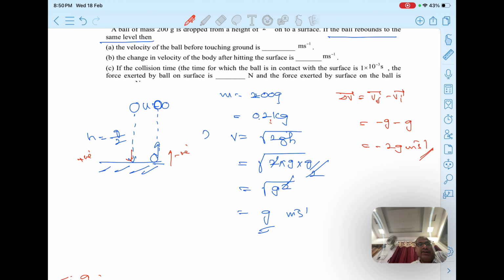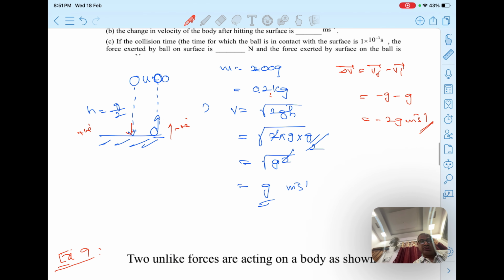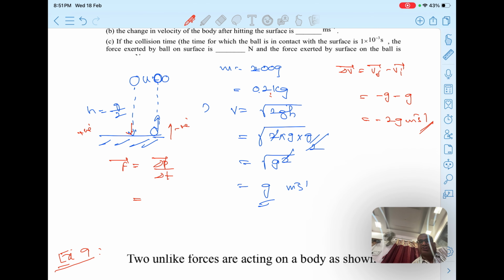Then the collision time, the time for which the ball is in contact with the surface, is 1 millisecond. The force exerted by the ball on the surface: as we have seen in Newton's second law, force acting on a body is the rate of change of its momentum. So average force exerted is delta P by delta T. Change in velocity we know, so change in momentum is mass into change in velocity.